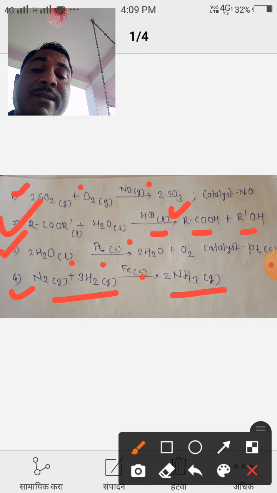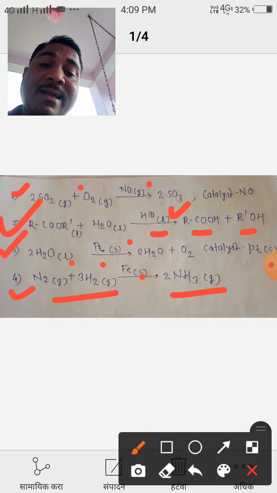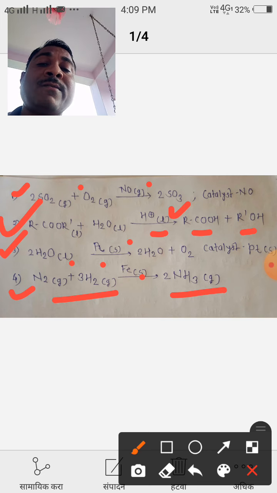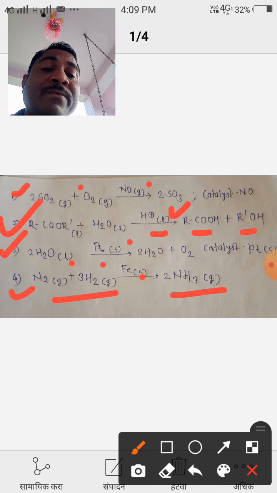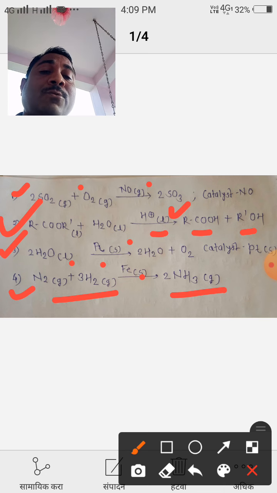That means the reactants exist in a gaseous state and the catalyst exists in a solid state. Therefore, this is an example of heterogeneous catalysis also.